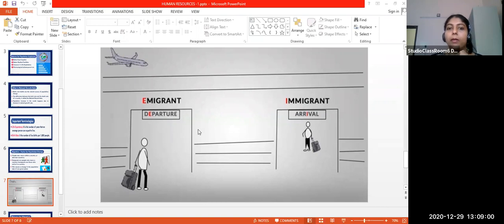And this way you can remember. What is the meaning of emigrant and immigrant? Emigrant means a person who leaves a country. Immigrant, a person who arrives in a country. So migration is one of the important factors or causes for population change.